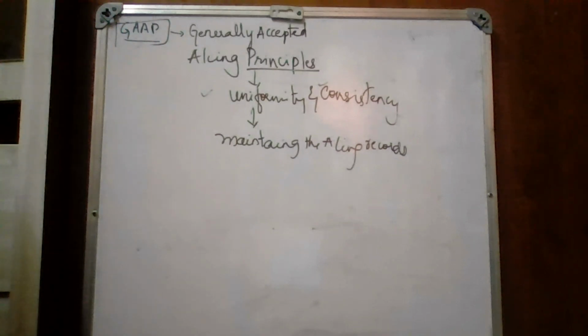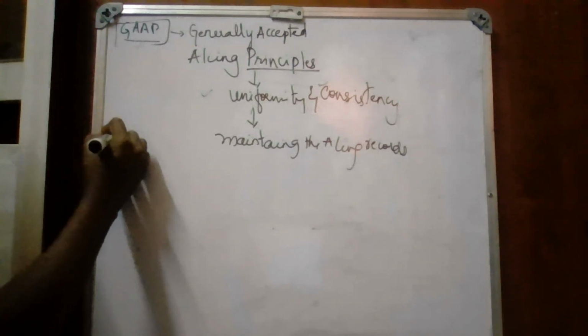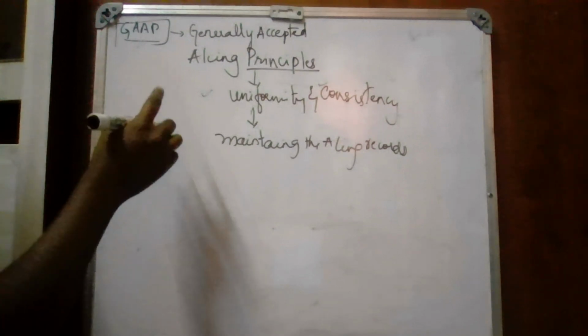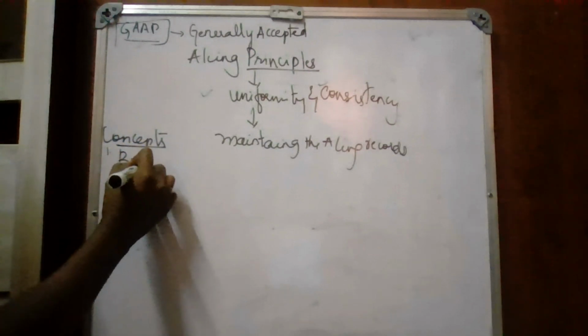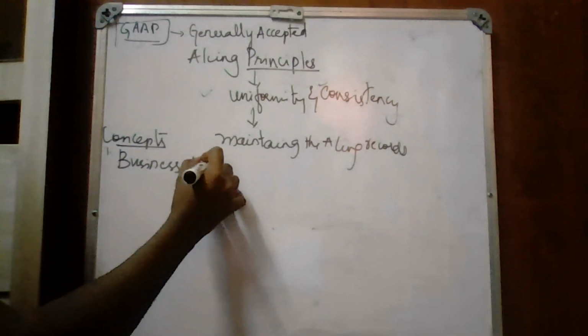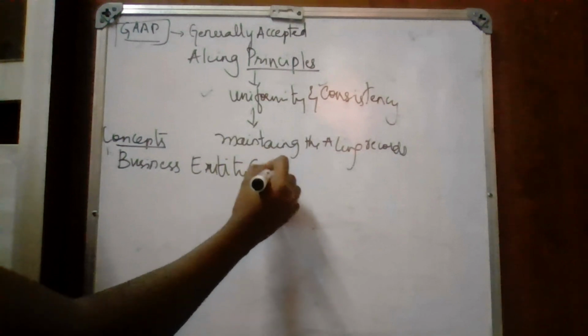Now we have certain basic concepts and conventions that you're supposed to follow. All the concepts will be discussed. Concepts, principles and conventions. The first concept is the business entity concept.